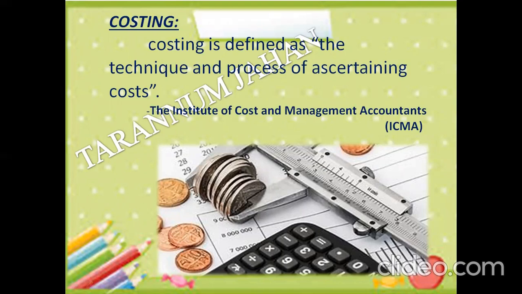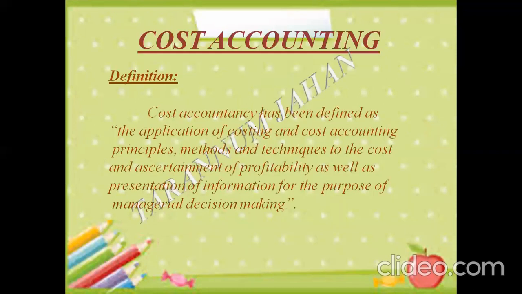It can be classified into various types. Here cost will be classified into various types, that is prime cost, sunk cost, factory cost, direct cost, and indirect cost. So basically, cost is nothing but an expenditure that is incurred for the production of a unit or a product.